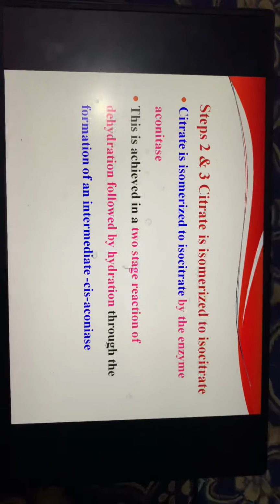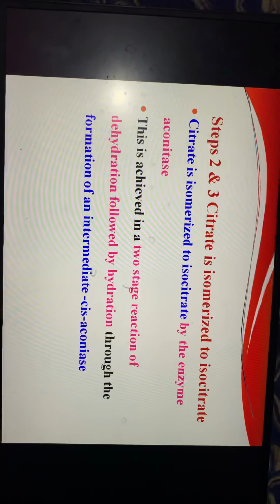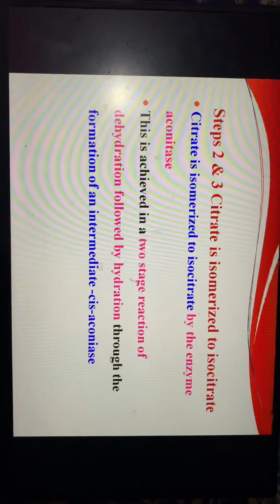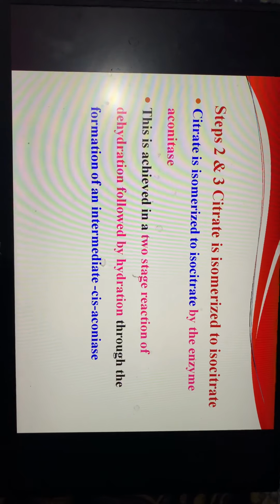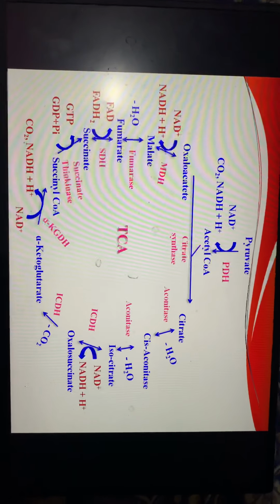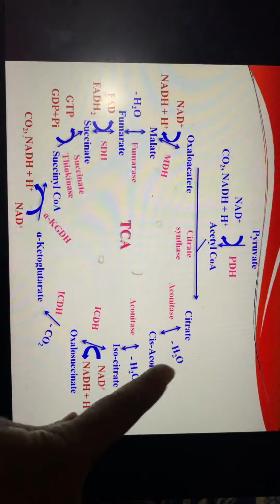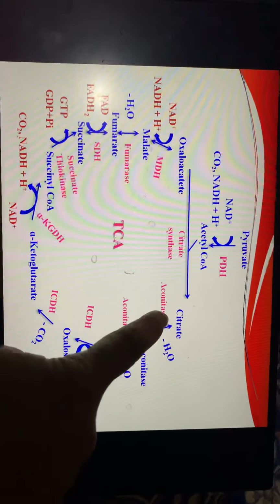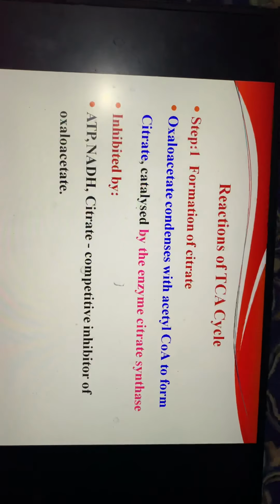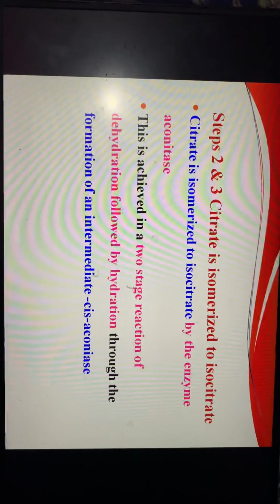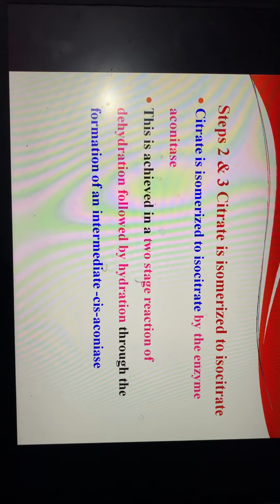Step 2 and 3: citrate is isomerized to isocitrate by the enzyme aconitase. This is achieved in a two-stage reaction of dehydration. This one is dehydration: first step of dehydration, second step of dehydration, and citrate is converted into isocitrate through the formation of an intermediate, cis-aconitate.